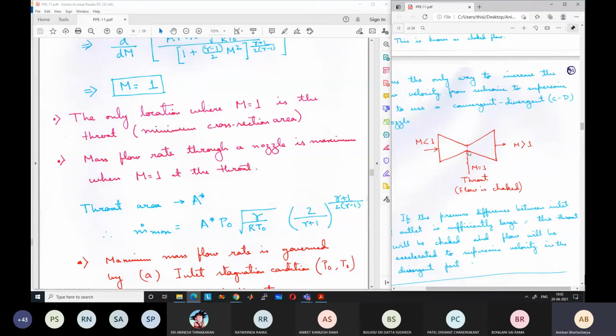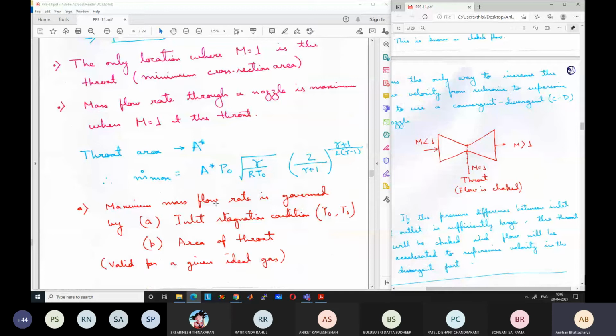So the only location where the Mach number is equal to 1 is the throat, and it means that the mass flow rate through a nozzle is maximum when M is equal to 1 at the throat. The throat area we generally write as A star, because it is the region where the velocity is equal to the speed of sound.